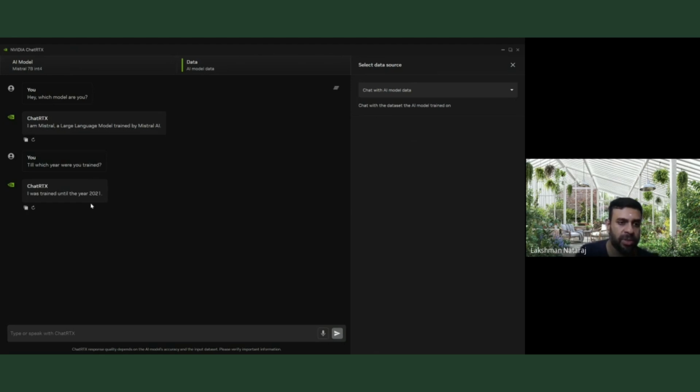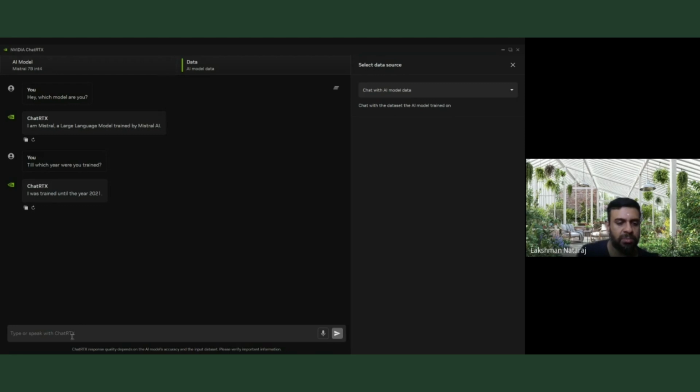So 2021. This is really important, it took me a while to actually guess this. Anything after this, it won't have. But for most of the mundane activities, this should be good enough. I do hope they upgrade to a newer version, which is almost current, or at least one or two years before.